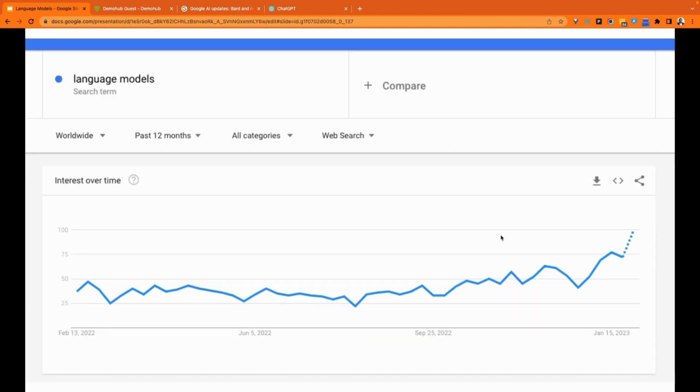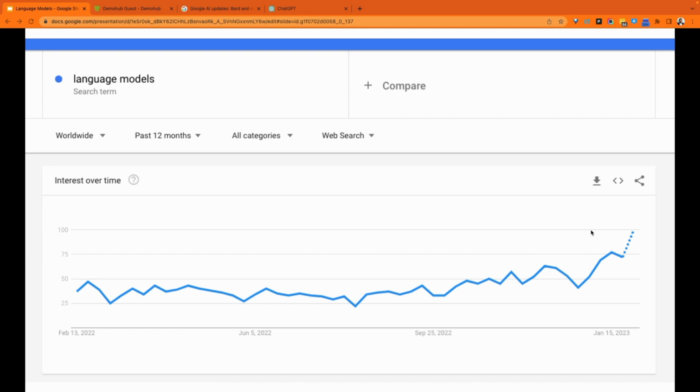Now, even going to Google Trends just to pay attention, and this is something I do quite often, keeping a radar on the technology landscape and what's happening. You can see language models picking up steam as we got into 2023. You can see that explosion, and I can guarantee you that this is just going to go even more. This is going to go through the roof as more and more people become aware of language models and what that could mean for them. It's going to disrupt almost every industry you can imagine, from advertisement, writing, publishing and writing books, creating content on social media, or just how businesses interact.